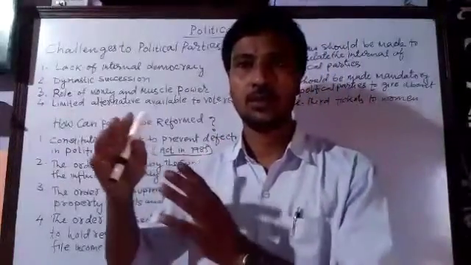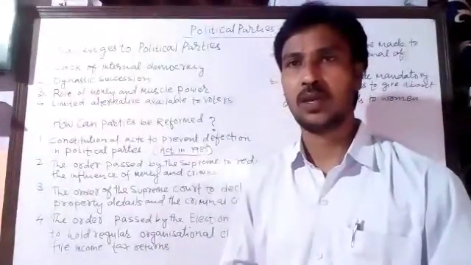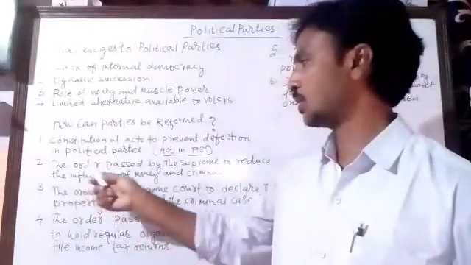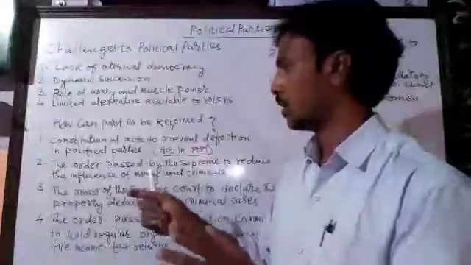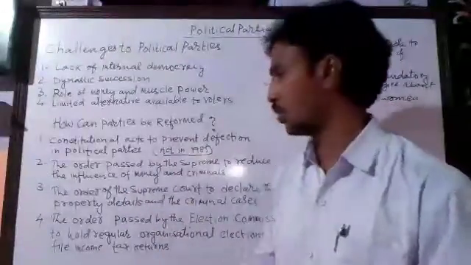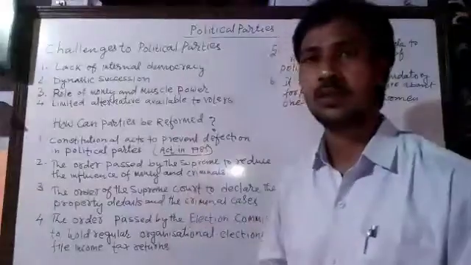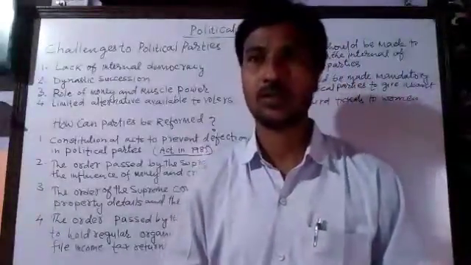The leaders who have criminal cases cannot enter into political parties. They will not be given the ticket. So as per the order passed by the Supreme Court, the use of money and criminals in politics is banned or stopped.